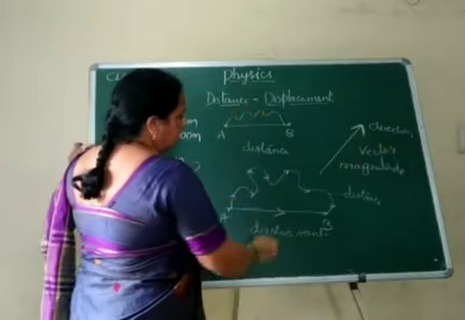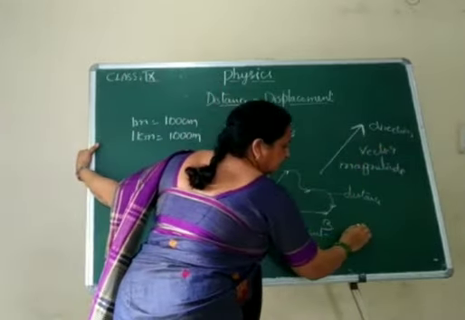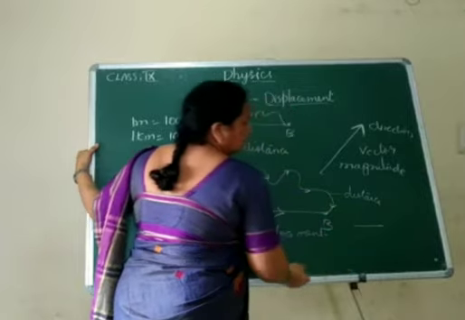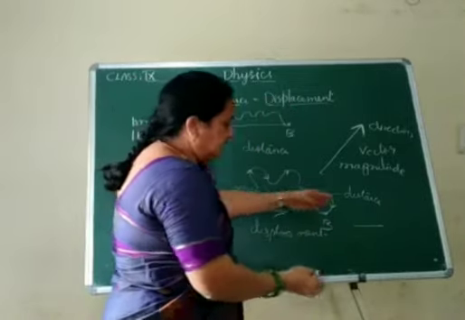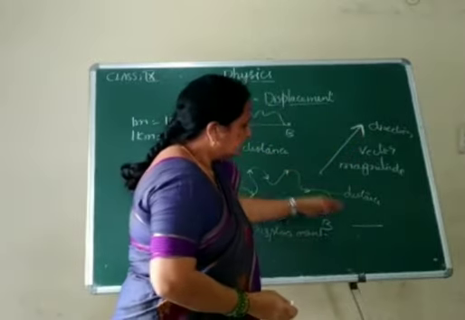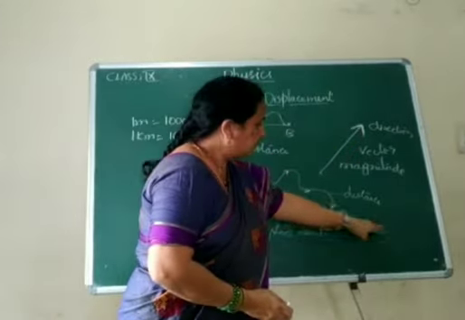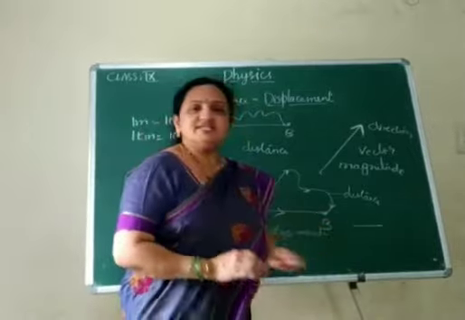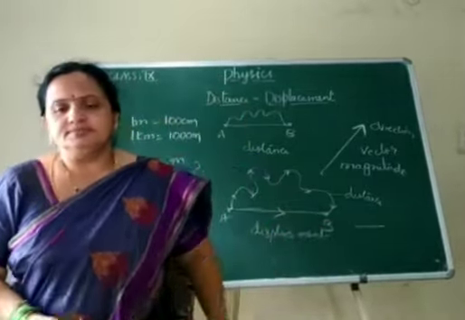But at the same time, for distance, we can write like this. It has magnitude, the length we are comparing here. When we move from one place to another, the total length we cover is called distance.